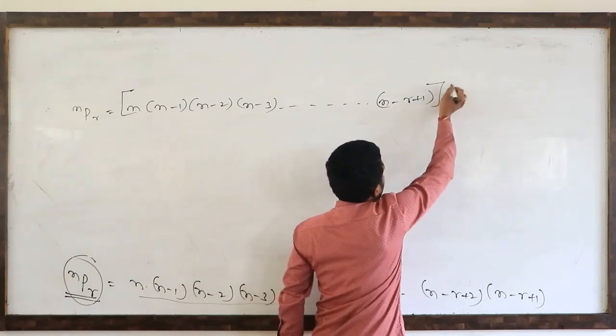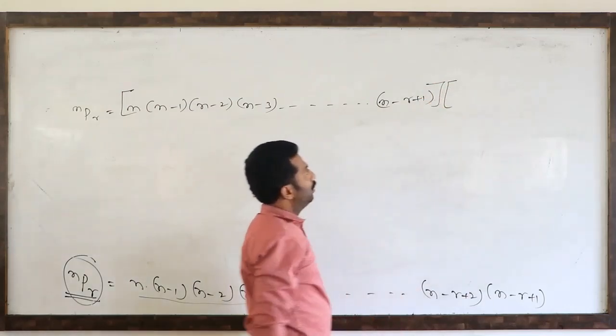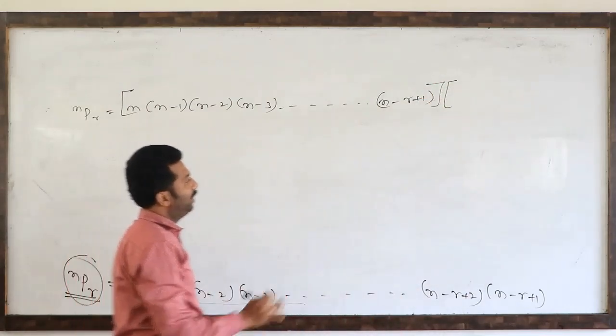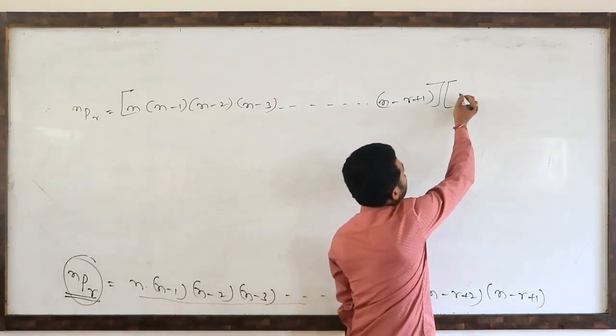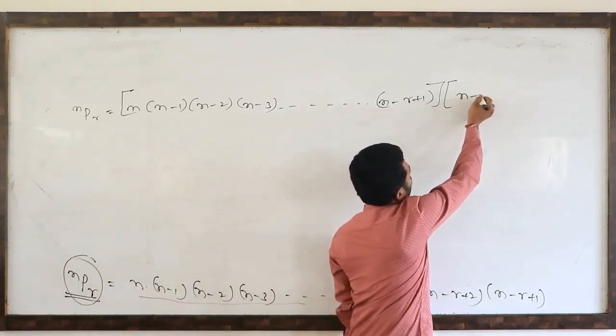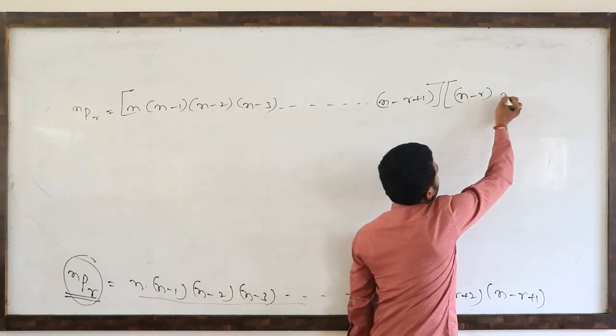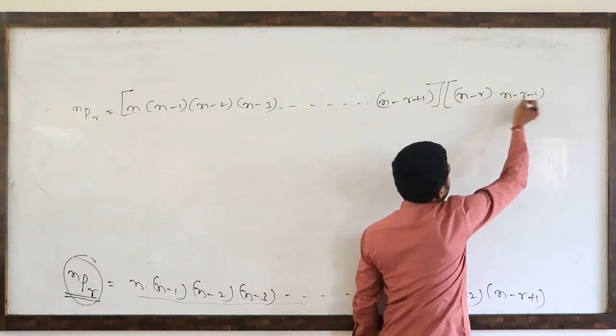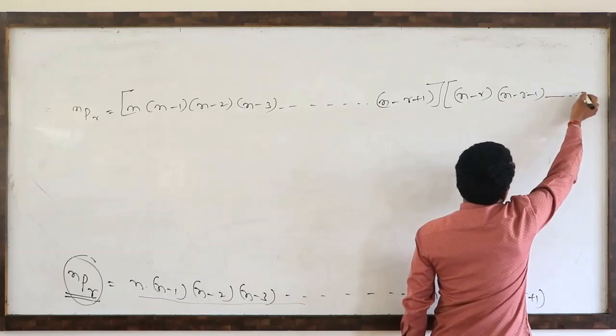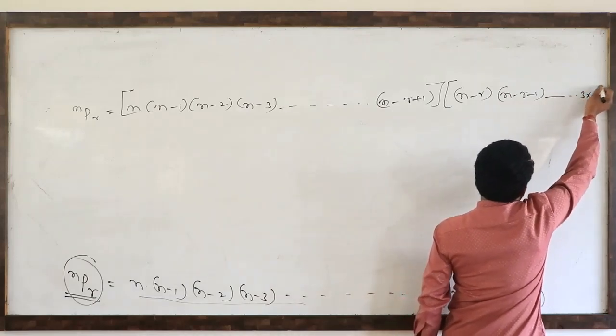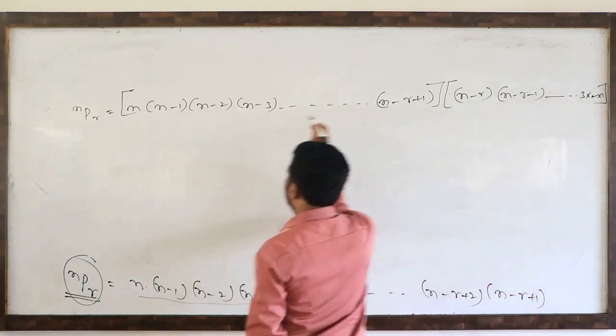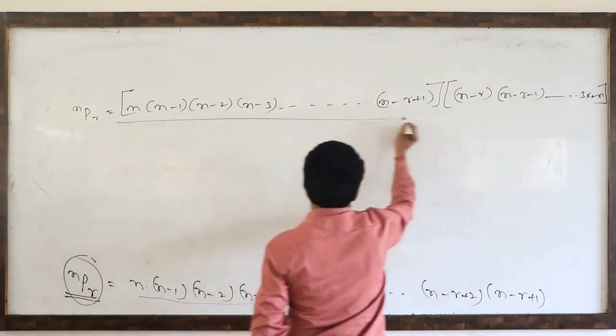So now what we are doing, numerator and denominator multiplying with n minus r, n minus r minus 1 and so on, 3 into 2 into 1. So the denominator is also multiplied with the same number.